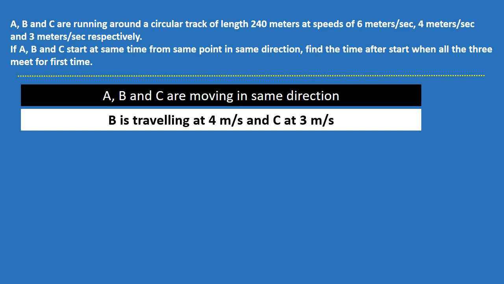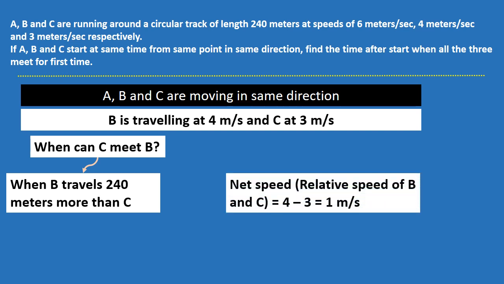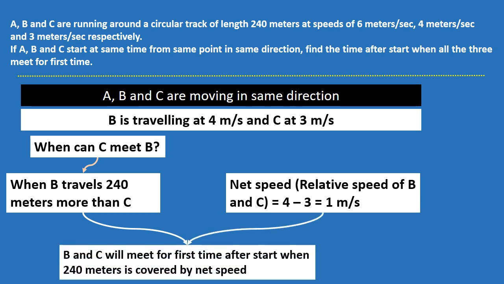What about B meeting C? B is traveling at 4 meters per second and C at 3 meters per second. When can C meet B? When it travels 240 meters, that is the length of the track, more than that of C. Net speed, relative speed of B and C is equal to 4 minus 3, that is 1 meter per second. So B and C will meet for the first time after start when 240 meters is covered by the net speed. That is equal to 240 divided by 1, which is equal to 240 seconds.